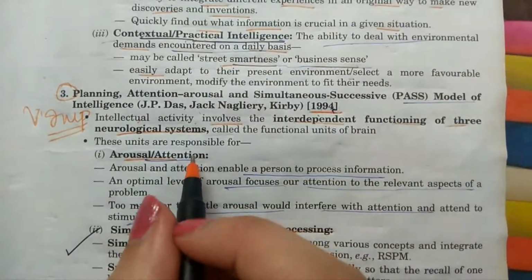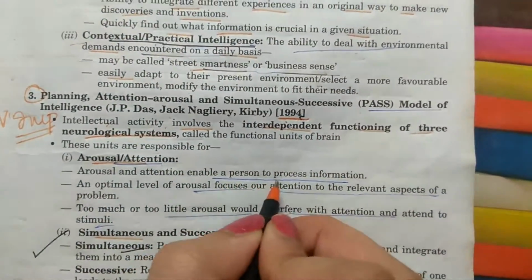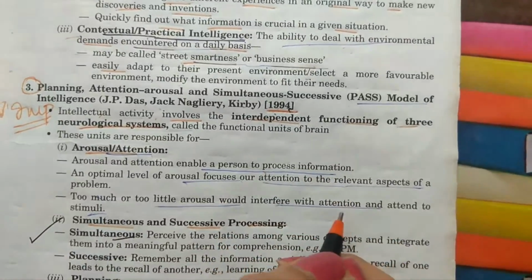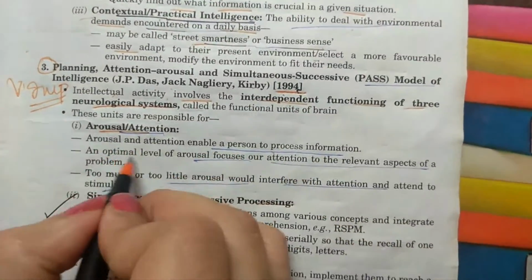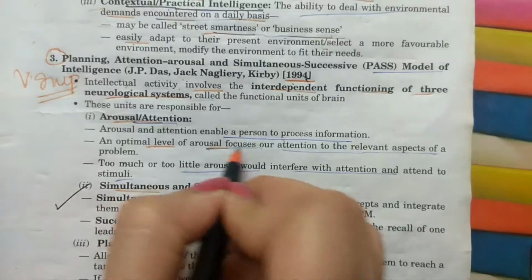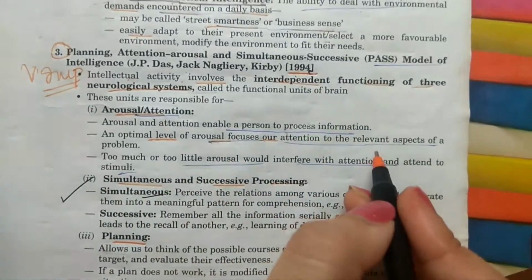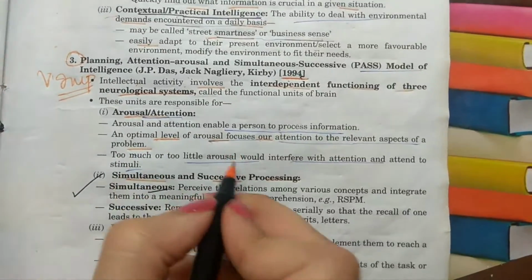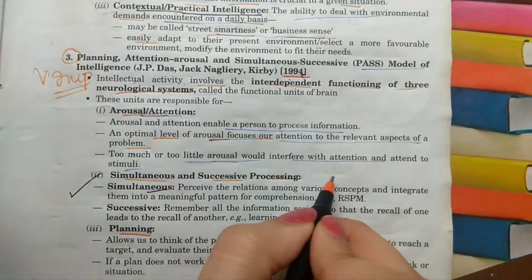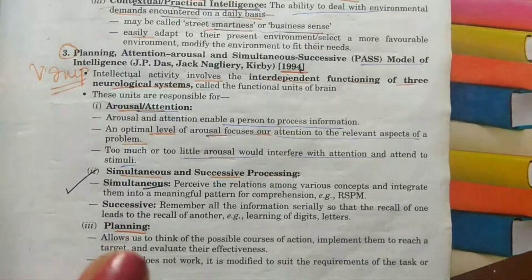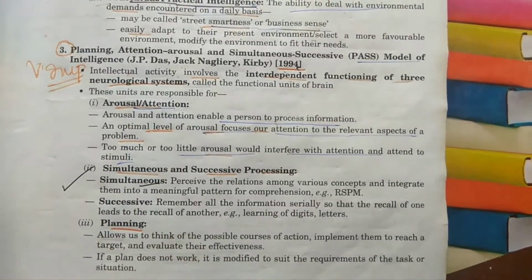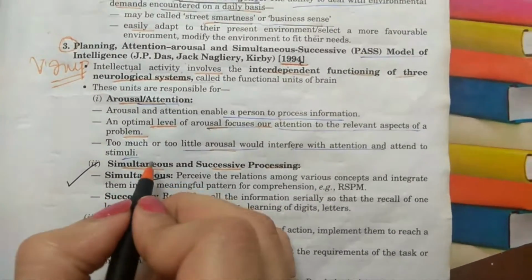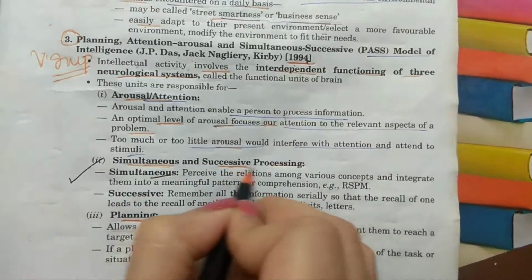Arousal and attention enable a person to process information in the mind and brain. An optimum level of arousal focuses our attention on the relevant aspect of the problem. Too much or too little arousal will interfere with our attention, so it is advised to have an optimal level of arousal. Now, simultaneous and successive processing.